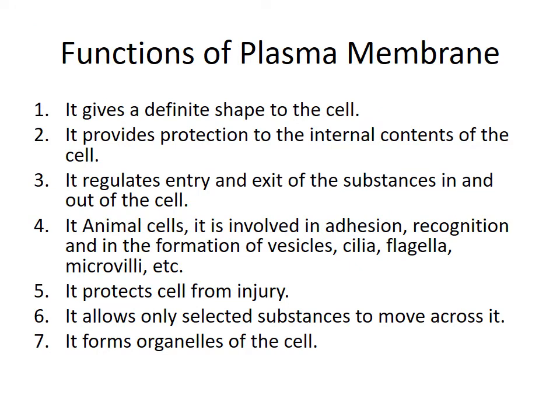Functions of plasma membrane. What is the importance of plasma membrane? As previously discussed, it gives a shape and rigidity. So the first function is that it gives a definite shape to the cell. It provides protection to the internal content of the cell.